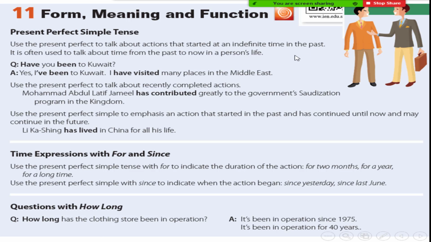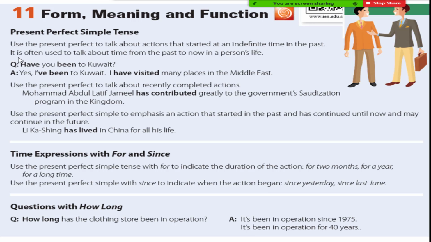Okay, now let's see the use of the present perfect. We use the present perfect to talk about actions that started at an indefinite time in the past, meaning an unspecified time in the past. At an indefinite time, the time which we don't know.